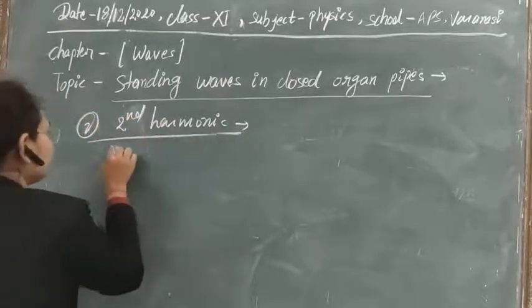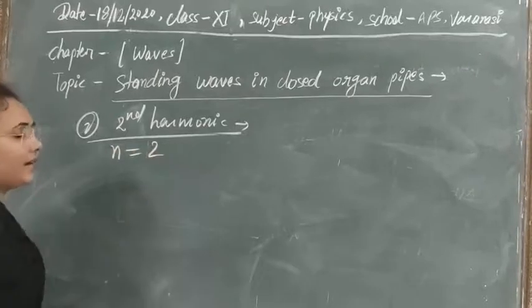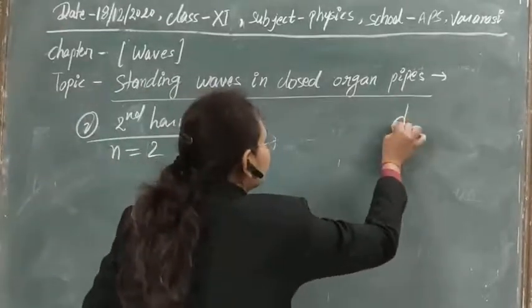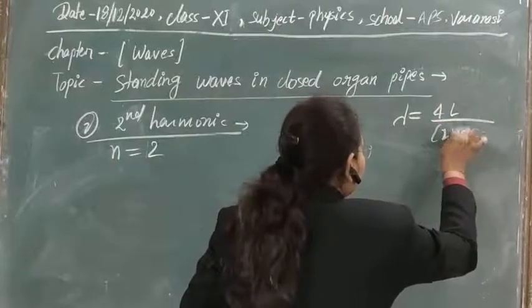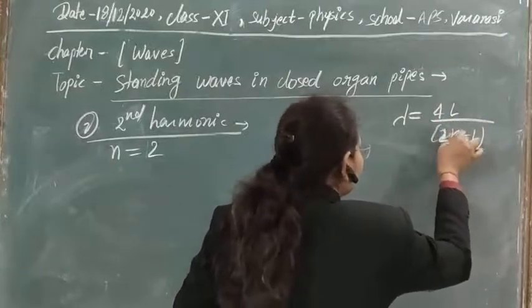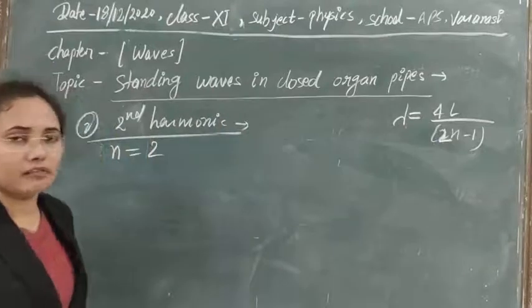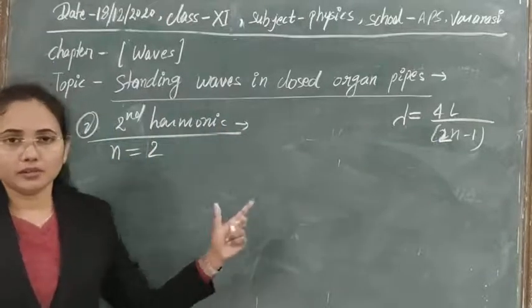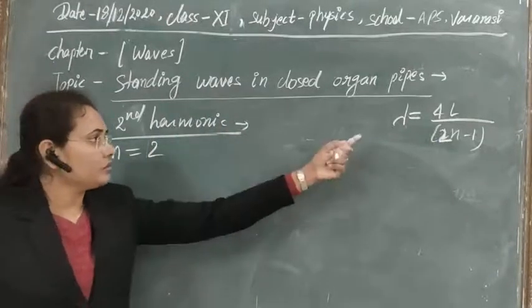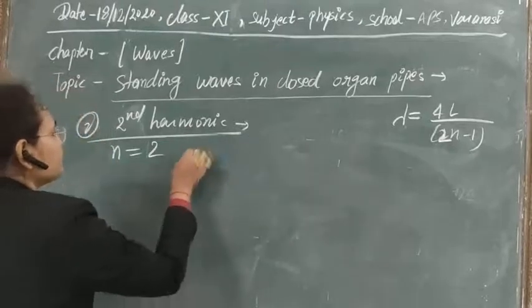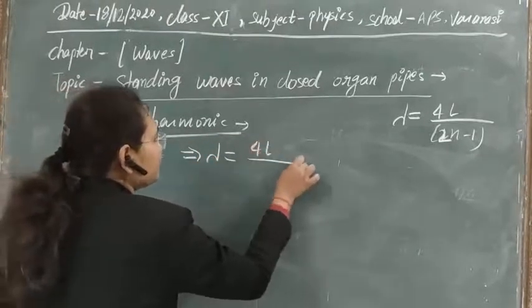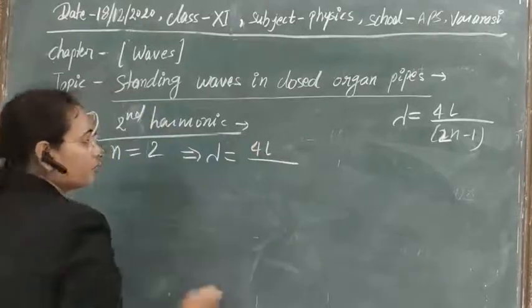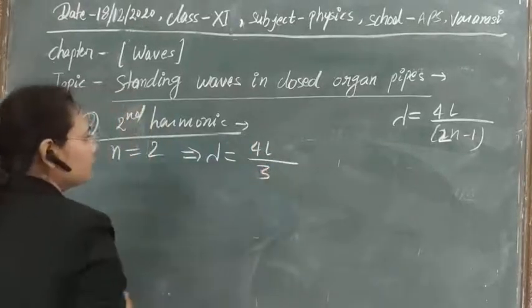For the second harmonic, n is equal to 2, and we already have a condition for lambda, which is equal to 4L upon 2n minus 1. Let's use this condition to calculate the wavelength produced in the wave. For n equal to 2, lambda is equal to 4L upon 2 times 2 minus 1, which is 3.